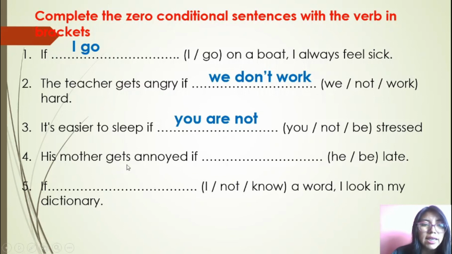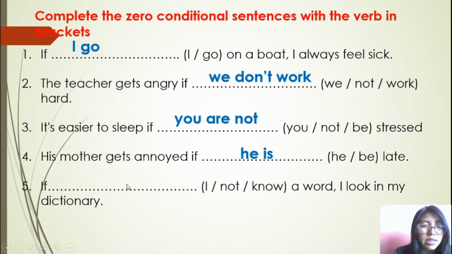In this case, his mother gets, that is the same, mother singular, annoyed if he is late. In this case, that is positive. If he, what is the conjugation of the verb to be? If he is. His mother gets annoyed if he is late. So when you have the verb to be in that part, you have to conjugate it. Okay? In this case, that is negative. In this case, that is positive. You are not. He is.